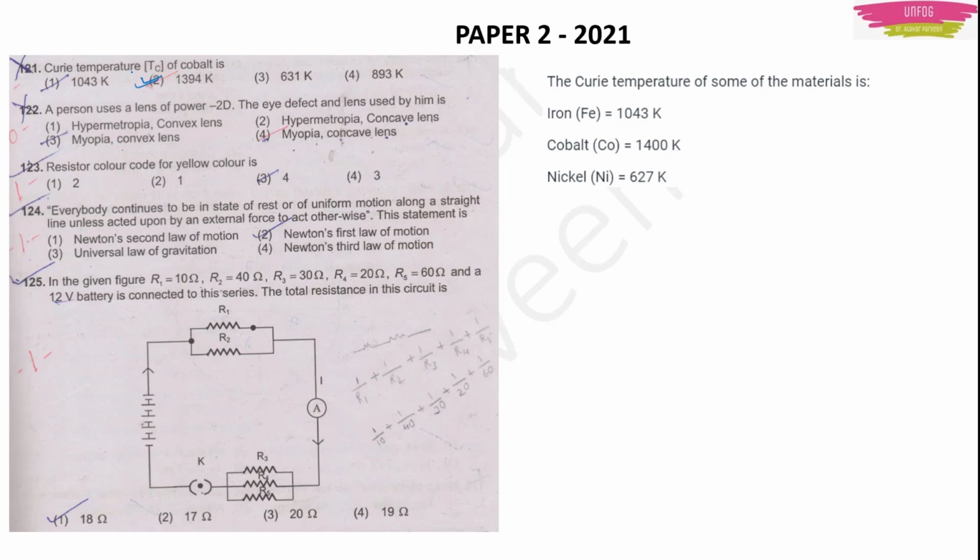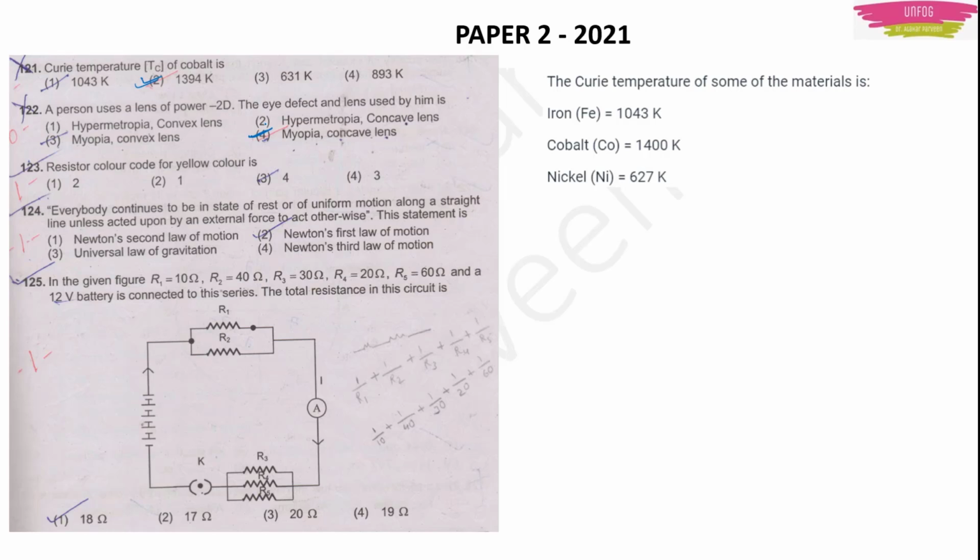Next, question number 122. A person uses a lens of power minus 2D. The eye defect and lens used by him is. Now you can easily tell it, right? I told you about myopia, hypermetropia and all that. So the answer will be option 4, because concave lens is used to correct myopia, which is a far away objects problem.